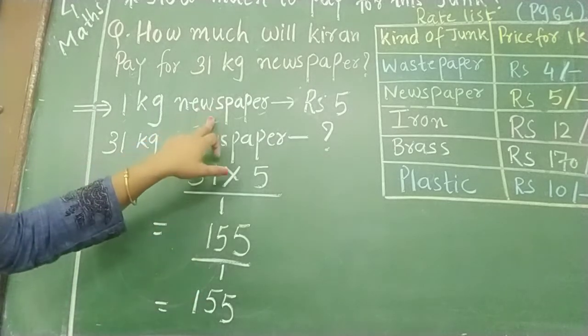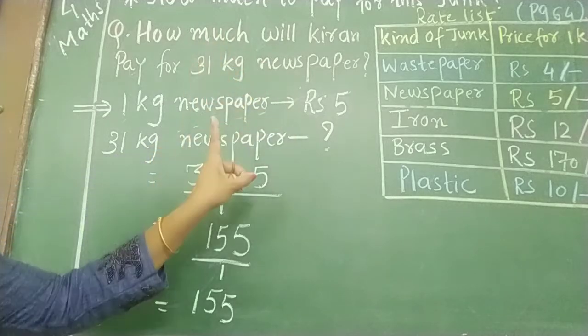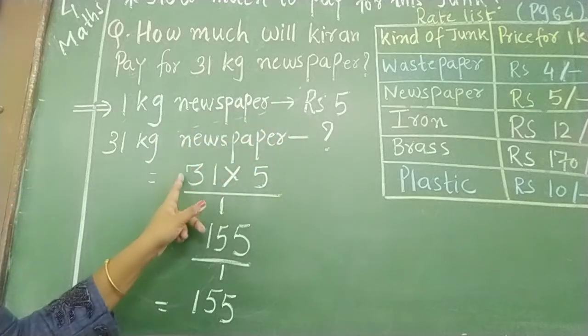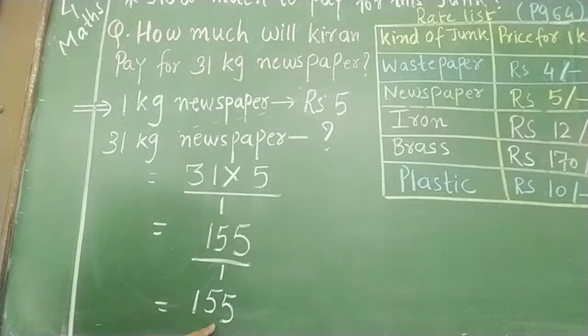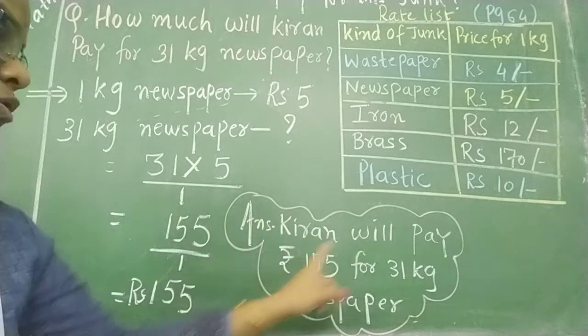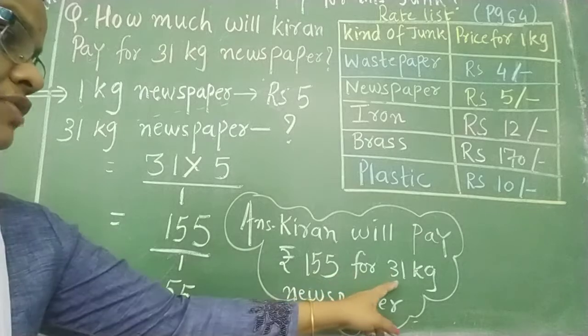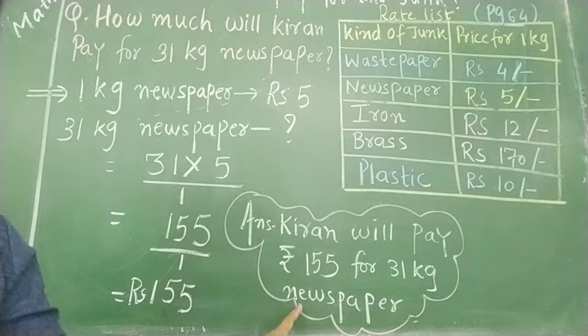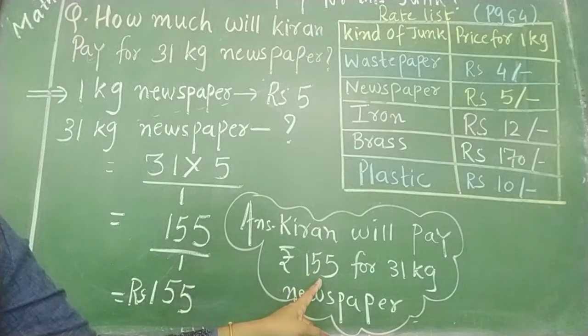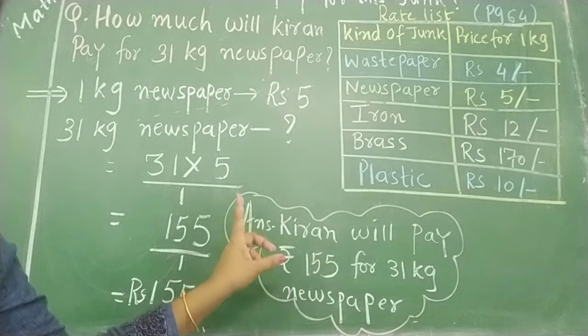155. And here it is given for the 1 kg. अगर 1 kg न्यूज़पेपर बेच रहे हो, तो आपको 5 रुपये मिलेंगे. तो 31 kg के कितने? So we have done cross multiplication here, and this is nothing but the rupees. Answer in the sentence. So here I have written answer. Kiran will pay rupees 155 for 31 kg newspaper. 31 kg newspaper के लिए she has to pay 155 rupees. This is about page number 63.